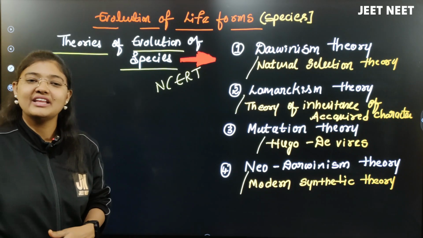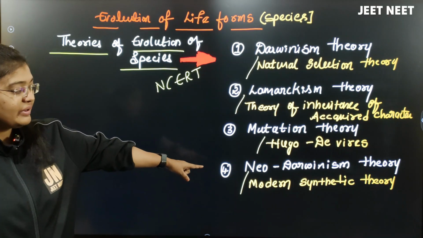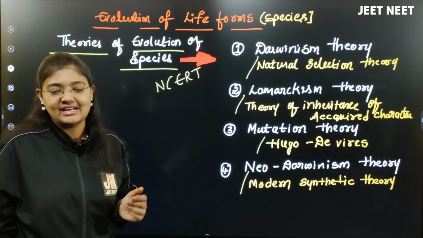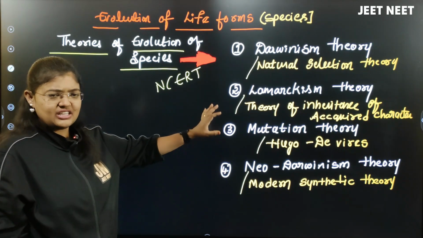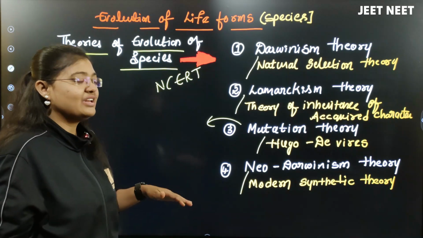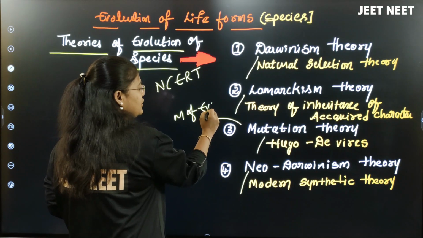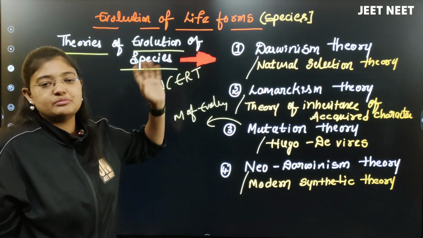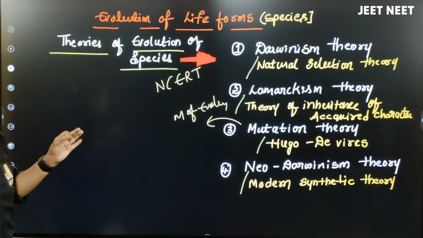Ma'am, this theory is not given in the NCERT if you have read NCERT properly. Beta, NCERT has not given it. But an example we can consider for the Neo-Darwinism theory is the Hardy-Weinberg principle, which comes under this theory. Let me discuss all these theories in detail. All these theories are given in NCERT in a scattered way: the mutation theory is given under the mechanism of evolution, the Lamarckism theory on another page, and the Darwinism theory on another. But all these theories are talking about the theories of evolution of species.